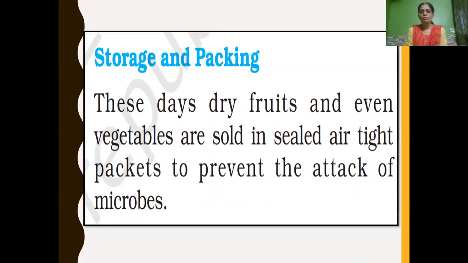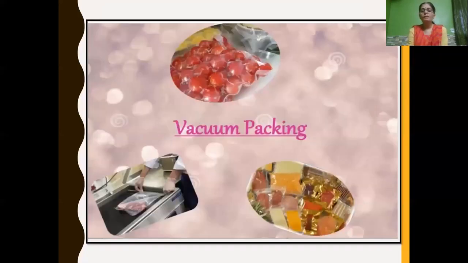Even how we store food and pack food is very important to protect it from microorganisms. So nowadays you can see that dry fruits and even vegetables are sold in airtight packets to prevent the attack of microbes. And this packing, what do you call that? Vacuum packing. So you can see the tight packing, and in the picture all airtight sealed containers. This packing is done so that food items can be stored properly.